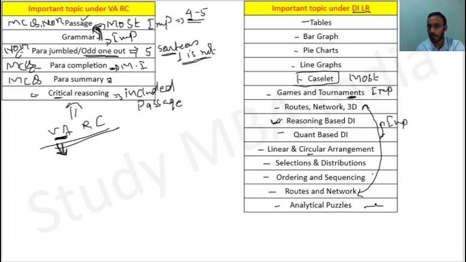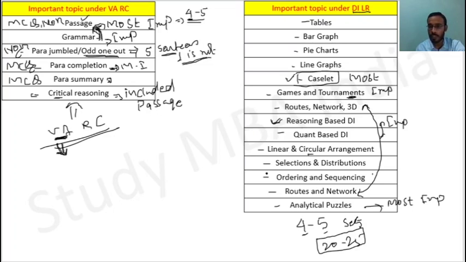And the analytical puzzle, this is the most important, because every year questions come from analytical puzzles, definitely. So if I say there will be 4 to 5 sets, maximum 5 sets and minimum 4 sets, that means 20 to 25 questions may come in the DI and LR sections. If there are 4 sets, we can definitely say that one set will be based on the caselet and one set will be based on the reasoning based DI, right?